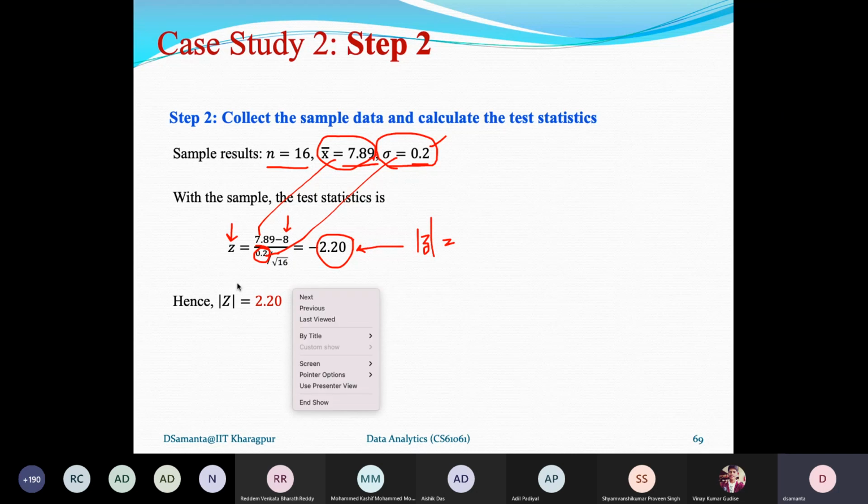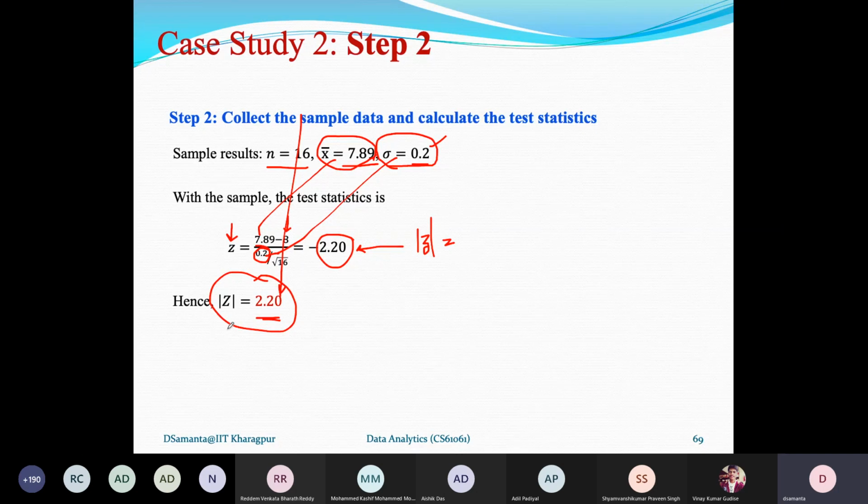Now we need to check whether this Z value of 2.20 for the sample that we have collected is lying inside the rejection region or inside the acceptance region. To do that, we have to know the rejection region boundary, and for that we can consult the Z distribution table.